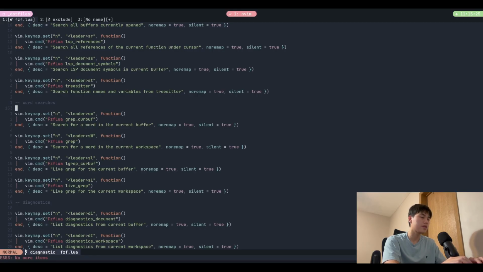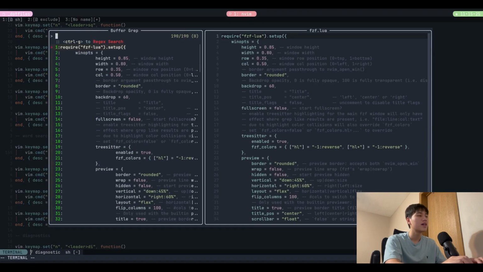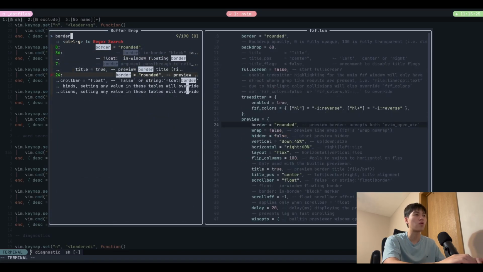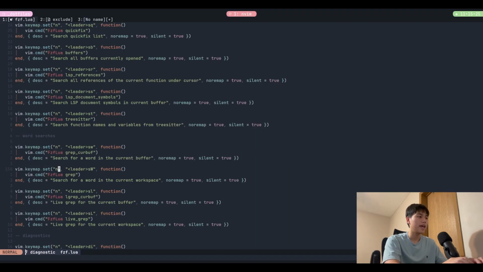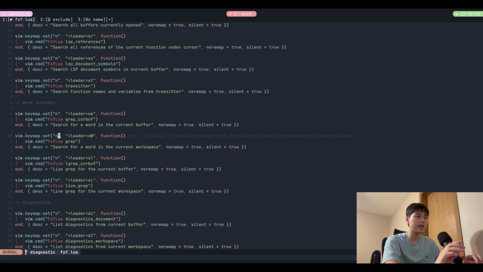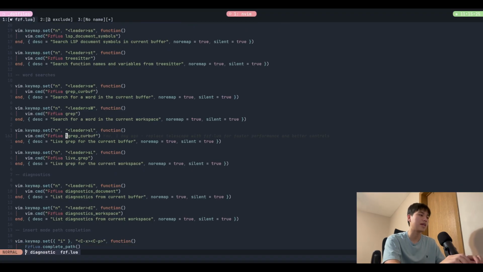Leader SW, so those are file searches, right? These are now word searches. So leader SW pops up a word search inside this buffer, so I can search for like order or whatever. I can also do Control G for regex searching, and leader capital W is the same thing but for the whole workspace. That's how I like to split my key maps. So normal is inside the current buffer, and capitalized is for the whole workspace. Same story with live grep and live grep inside current buffer.